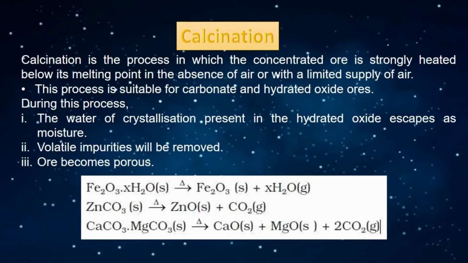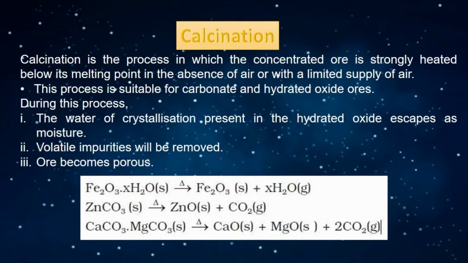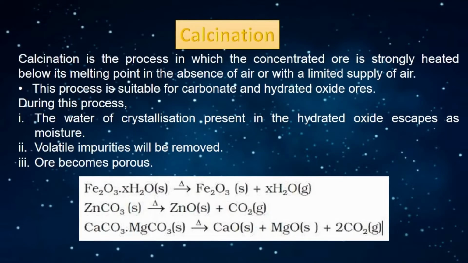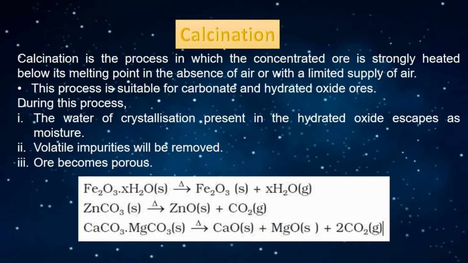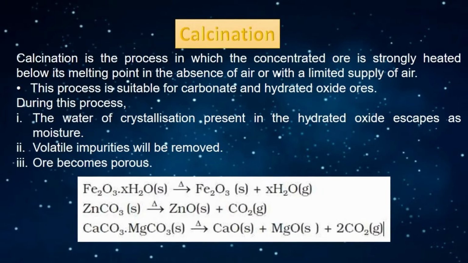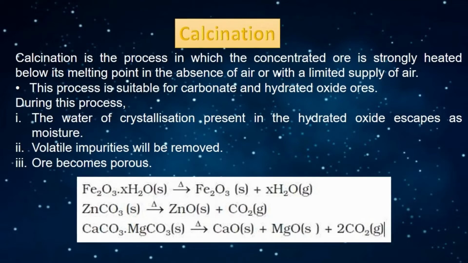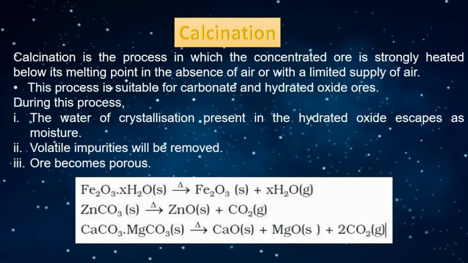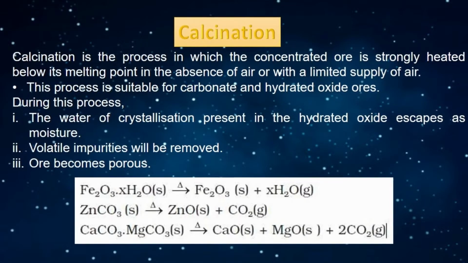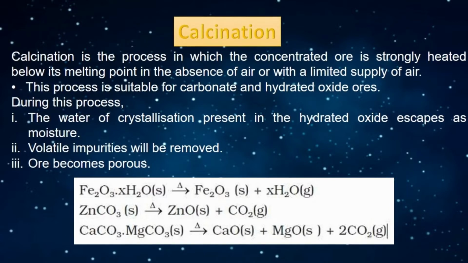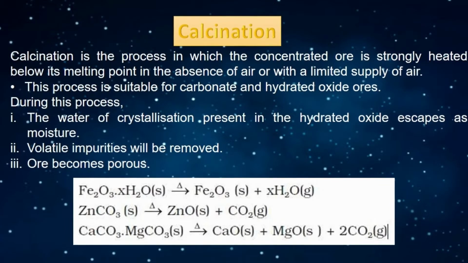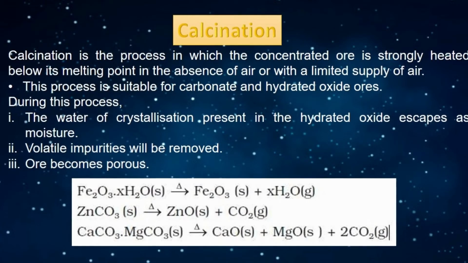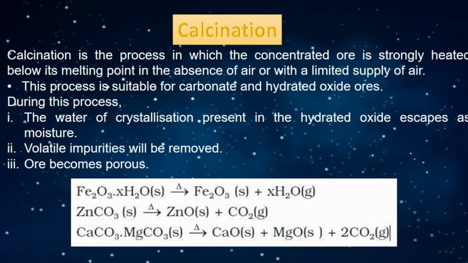During this process, moisture will be removed from the hydrated oxide ore. For example, upon calcination of hydrated ferric oxide, the moisture will be removed. Next, the volatile impurities, that is carbon dioxide, will also be removed. For example, when zinc carbonate is heated strongly, we get zinc oxide and carbon dioxide is removed. Due to the escape of these volatile gases, the ore becomes porous.